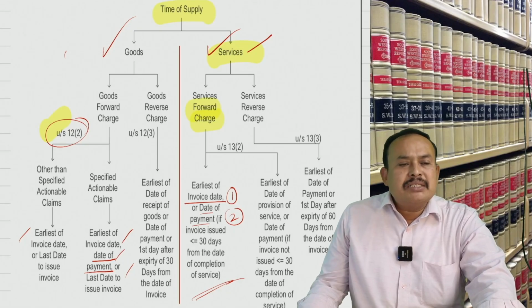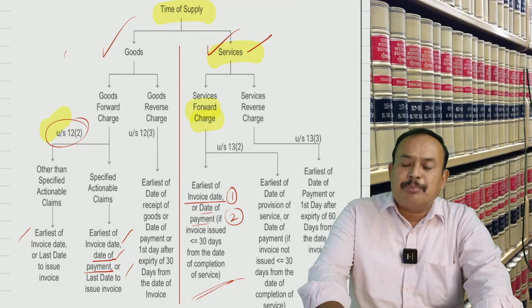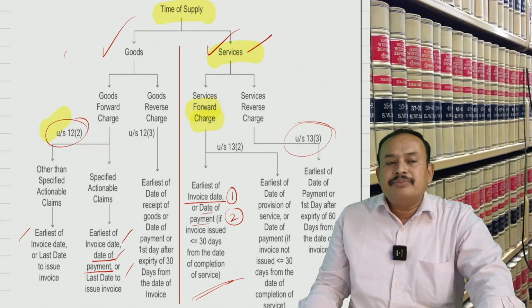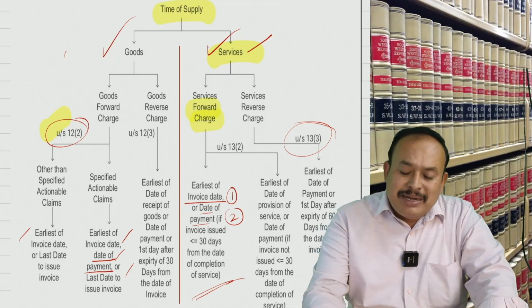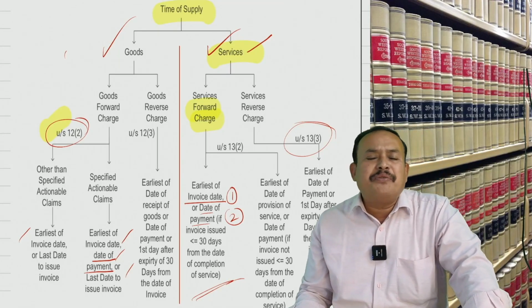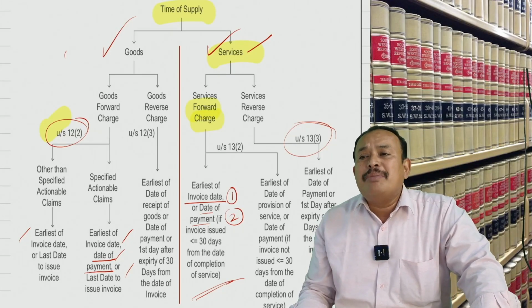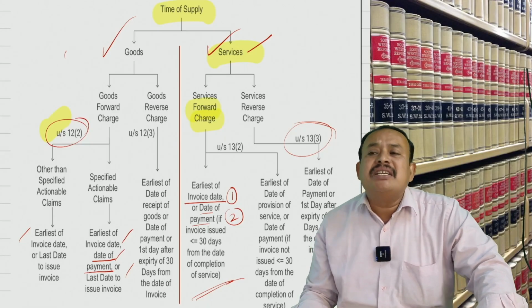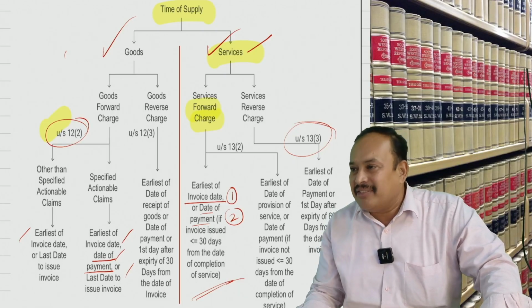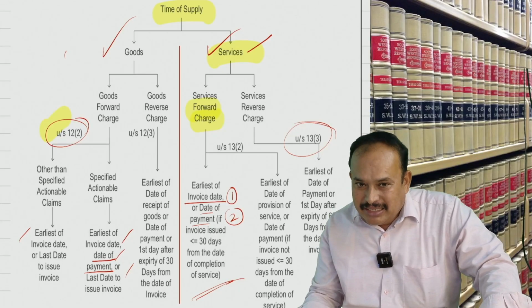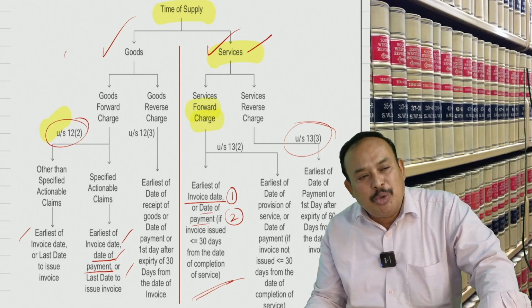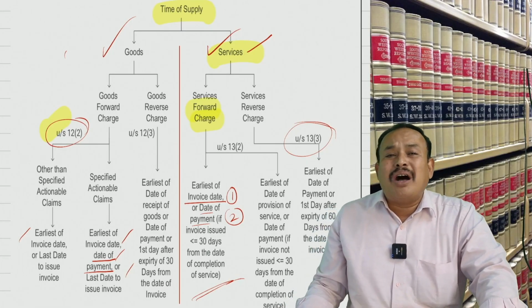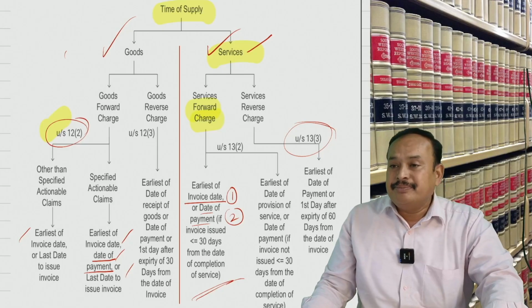Time of supply, supply of services, where reverse charge applies. Section 13, subsection 3, which refers to the recipient of service being liable to pay tax. There are a few services notified by the Government of India by issuing a notification upon the recommendation of the GST Council, like GTA services, advocate services. You get my point? There reverse charge is applicable. Who is liable to pay GST? The recipient is liable to pay GST.